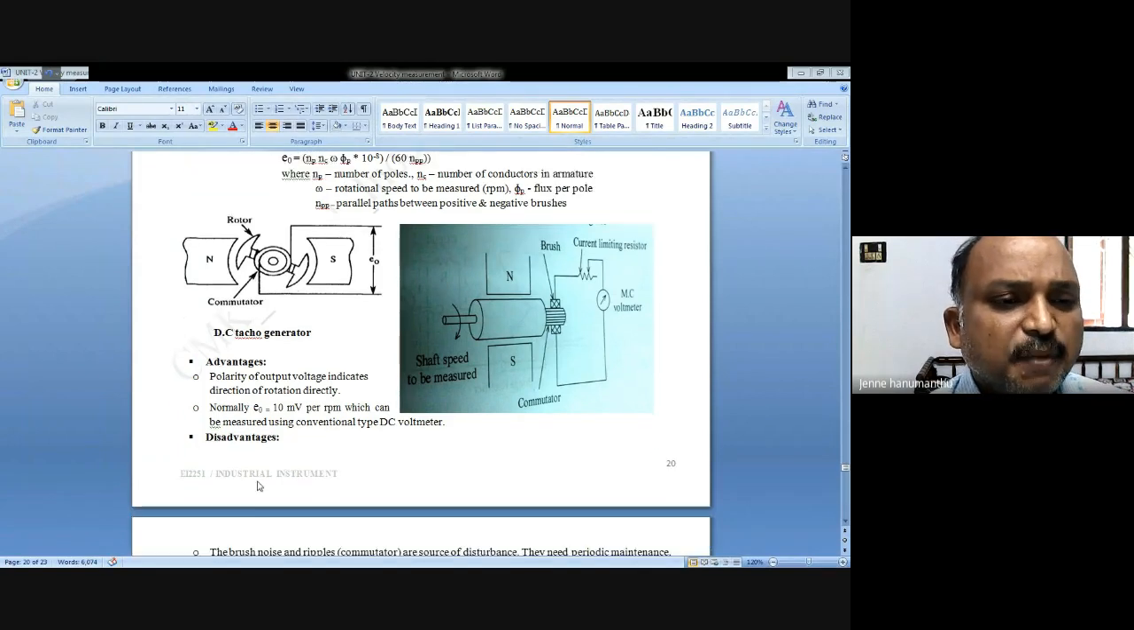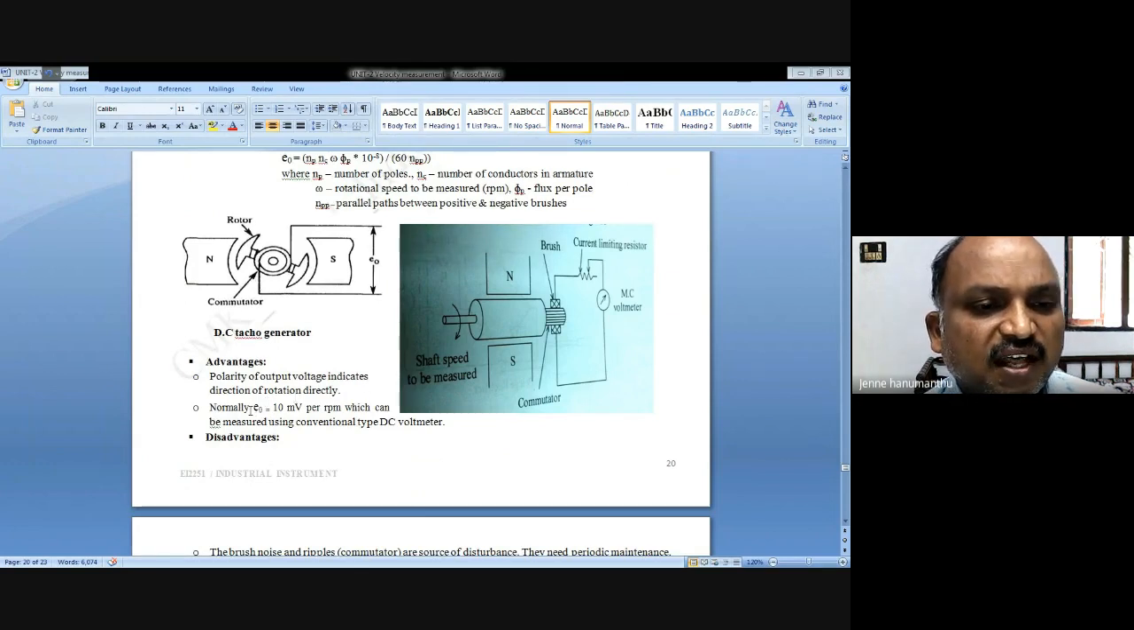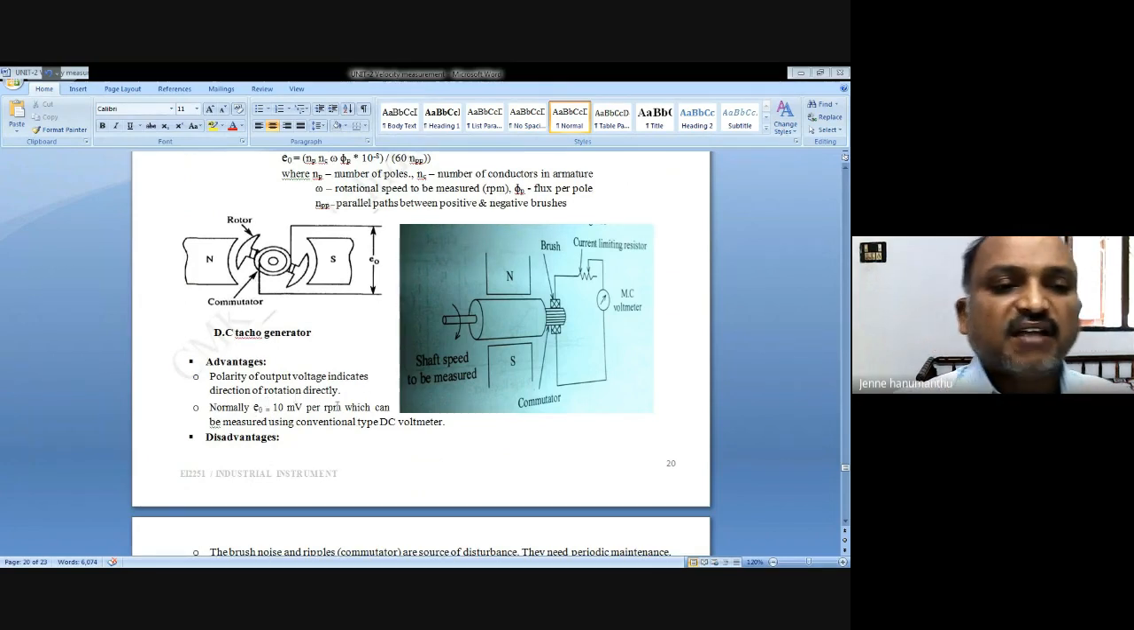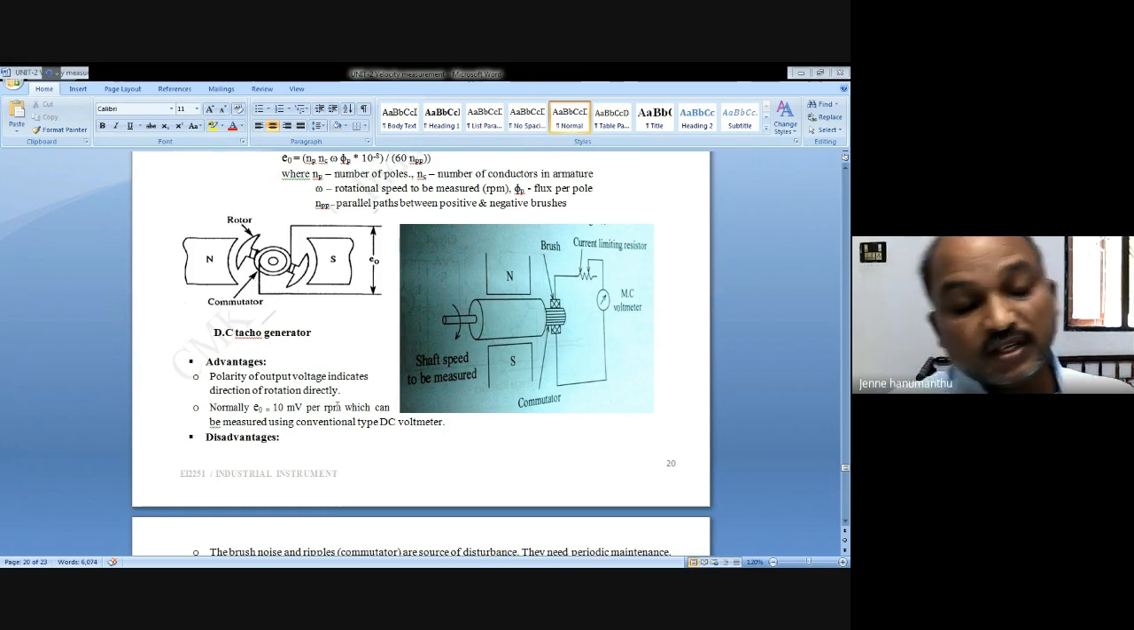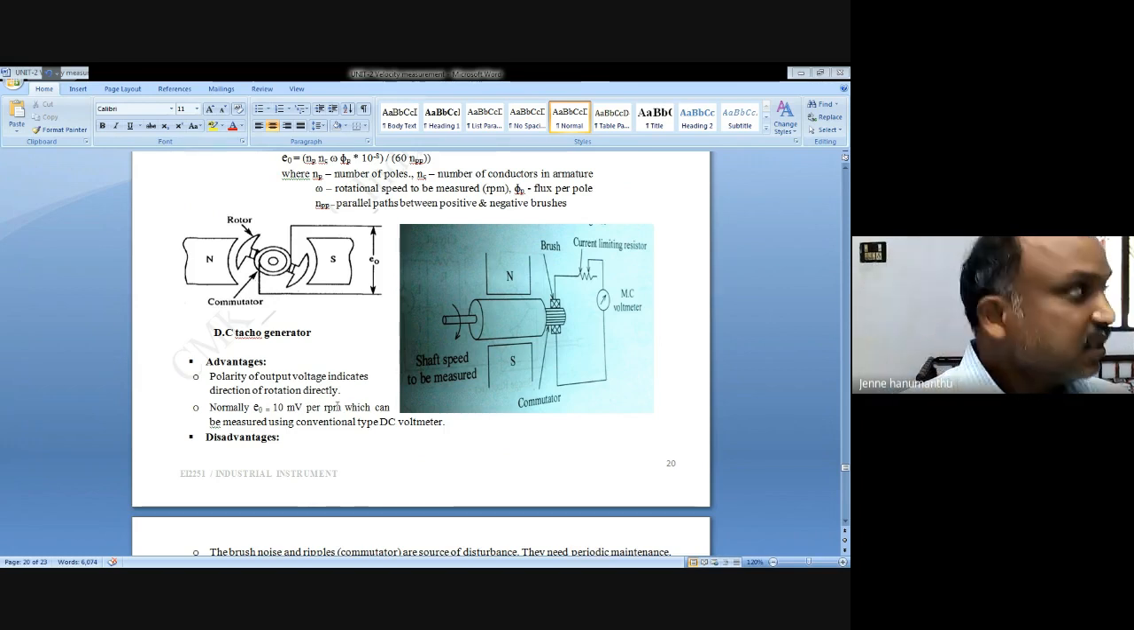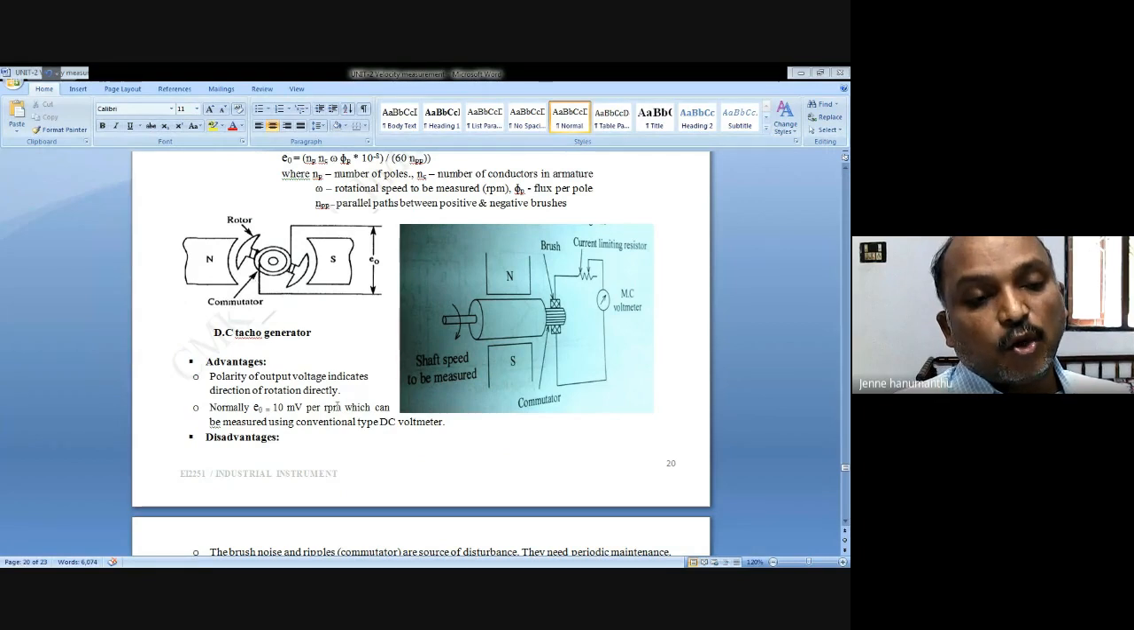This has some advantages. The polarity of the output voltage indicates the direction of rotation, so whether the body rotates clockwise or anticlockwise we can know easily from the polarity of the induced voltage. Normally, E0 is about 10 millivolts per RPM, which can be measured with conventional DC voltmeters.